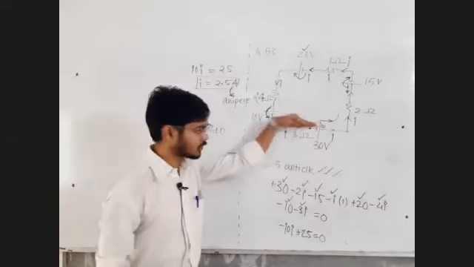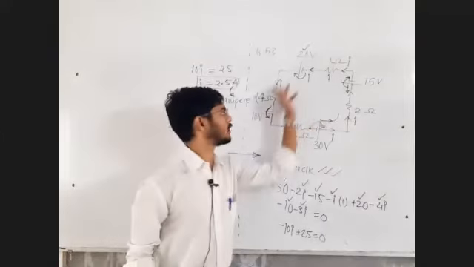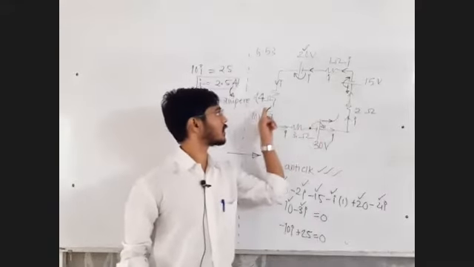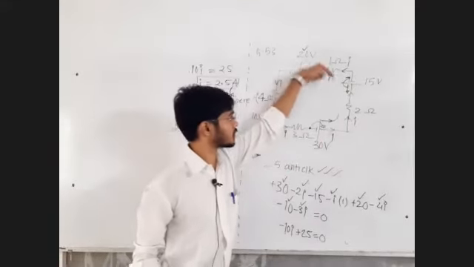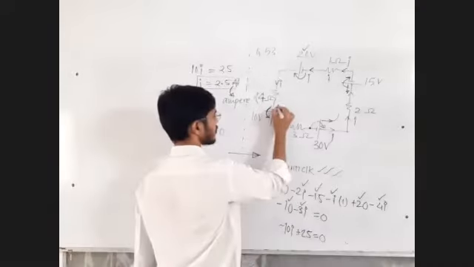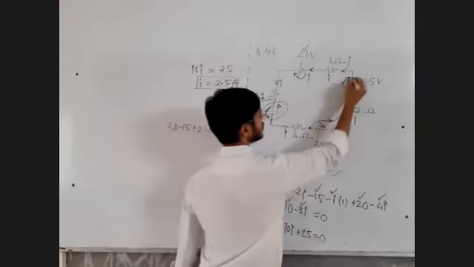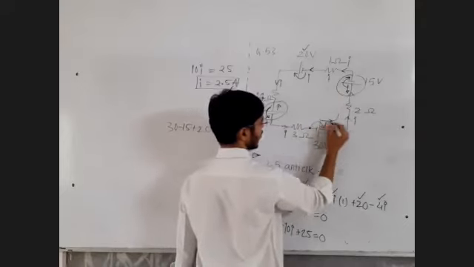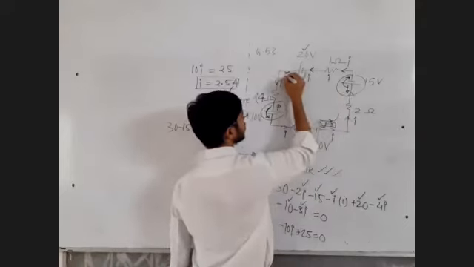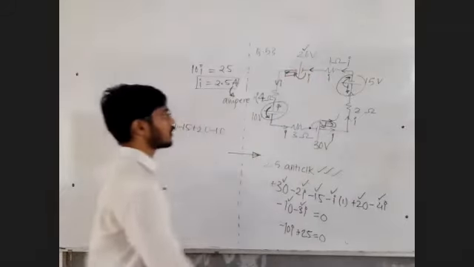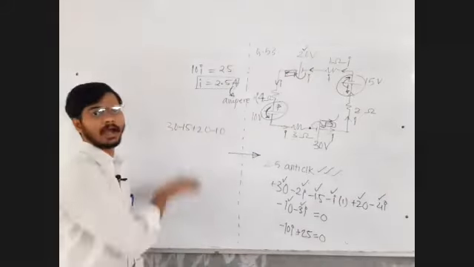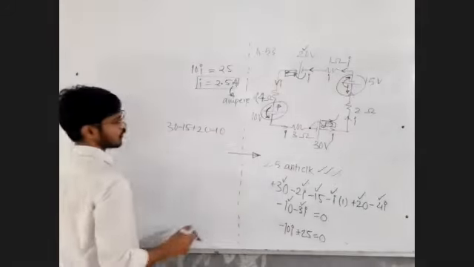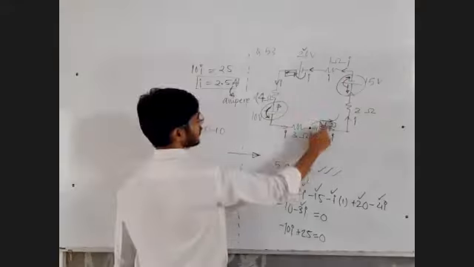Total battery which is sending anti-clockwise current is equal to all batteries which are sending anti-clockwise current minus all the batteries which are sending clockwise current. So this is the battery which is sending clockwise current, this is also sending clockwise current, and these are the two batteries which are sending anti-clockwise current. So net battery is equal to all anti-clockwise minus all clockwise.